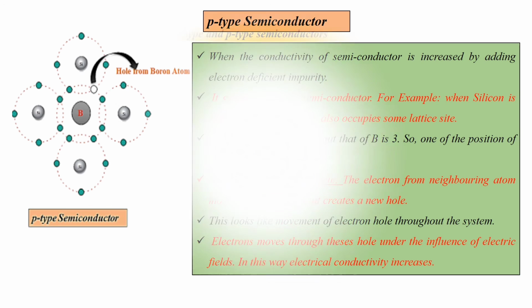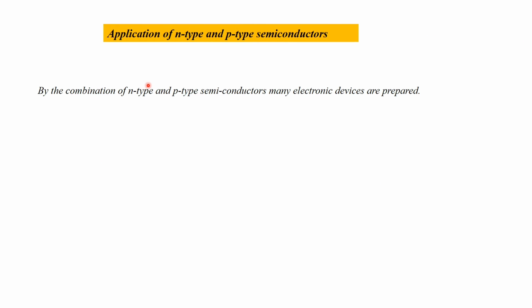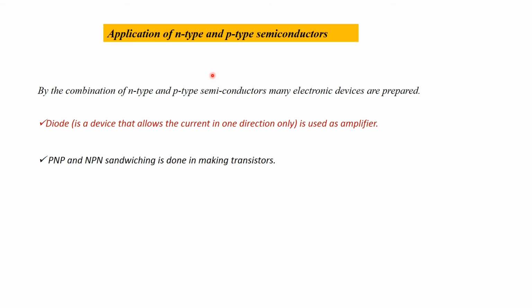Okay. And now applications of N-type and P-type semiconductors. By the combination of N-type and P-type semiconductors, many electronic devices are prepared. Like a diode, which is used as an amplifier. PNP and NPN sandwiching is done in making a transistor, as a photodiode, in solar cells and in lasers.